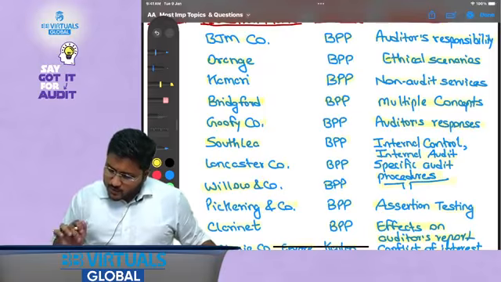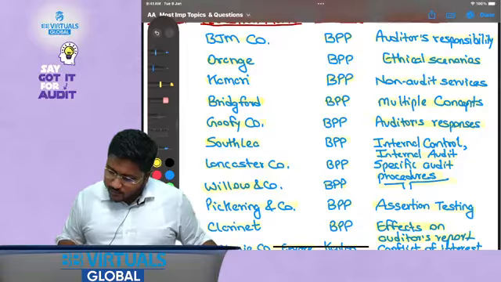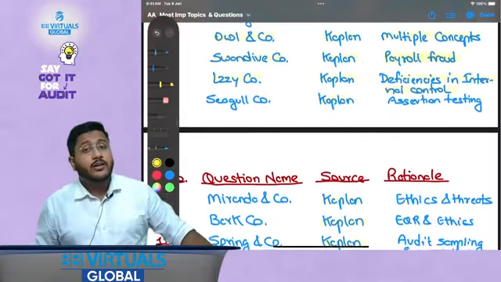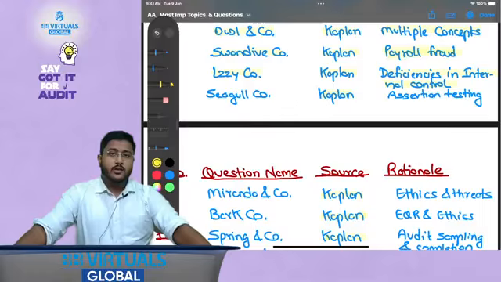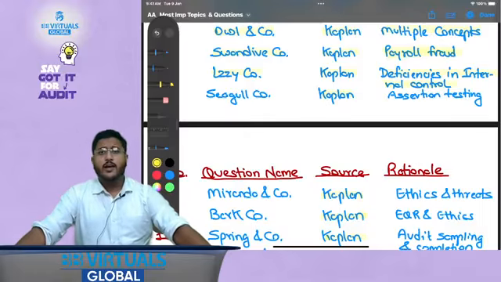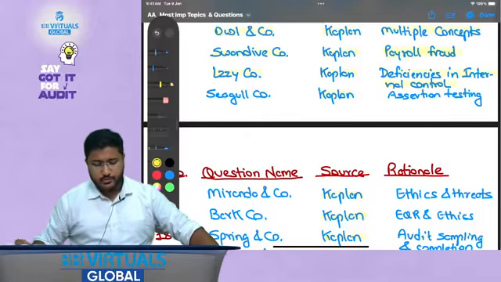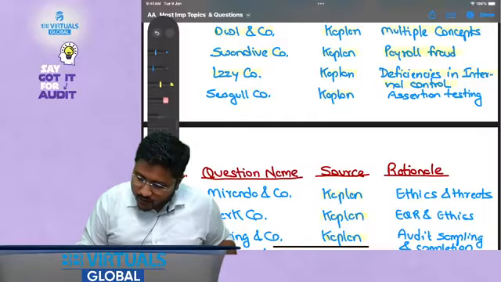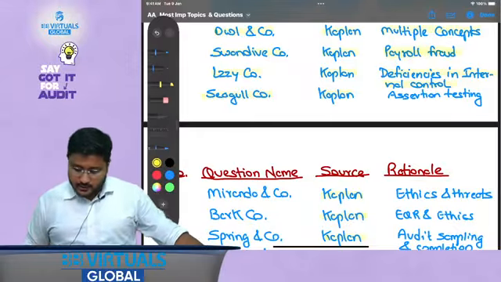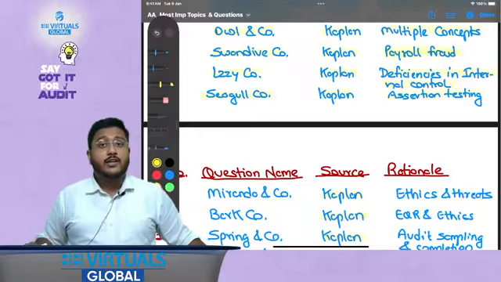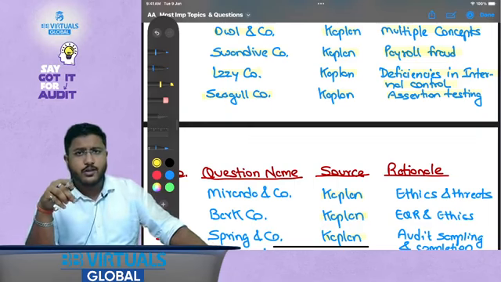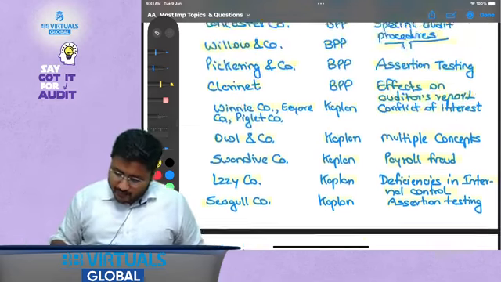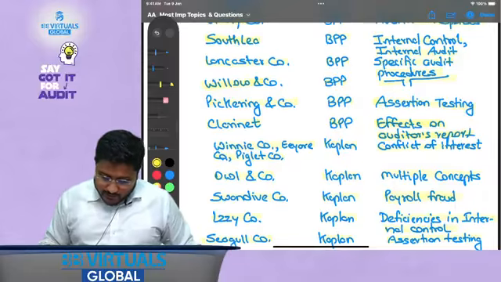Then Lizzie Company, again from Kaplan, deficiencies in internal control. But sir, we have already covered deficiencies in internal controls above, right? My friends, there we talked about internal control, not deficiencies in internal control. Plus, deficiencies in internal controls could be tested in different ways, and there could be different communication that might be required. So that is why I have selected this question. Then Siegel Company is there, from Kaplan, assertion testing. We have had one more question, but here, when we do the assertion testing, you will see a different version of it, and that is why I have selected it.